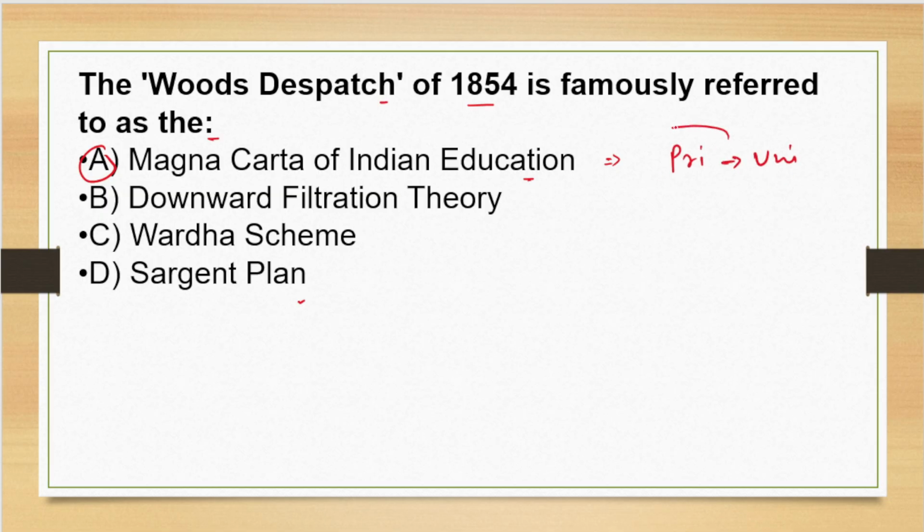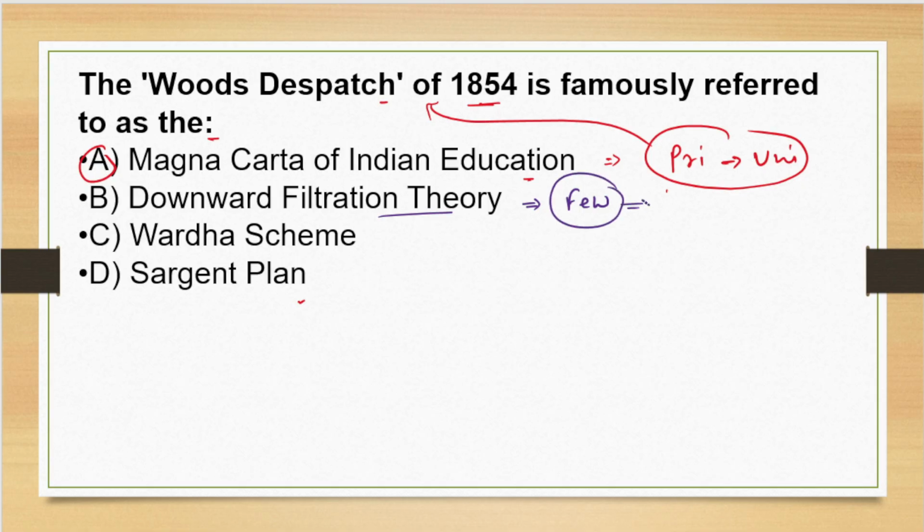It was a Magna Carta of Indian education system, and it was introduced by Charles Woods in 1954. Now, downward filtration theory. It was an education system where few students will be taught first, then these few students will teach other students, and this was associated with Macaulay Minute. Right? And it was introduced in 1935.